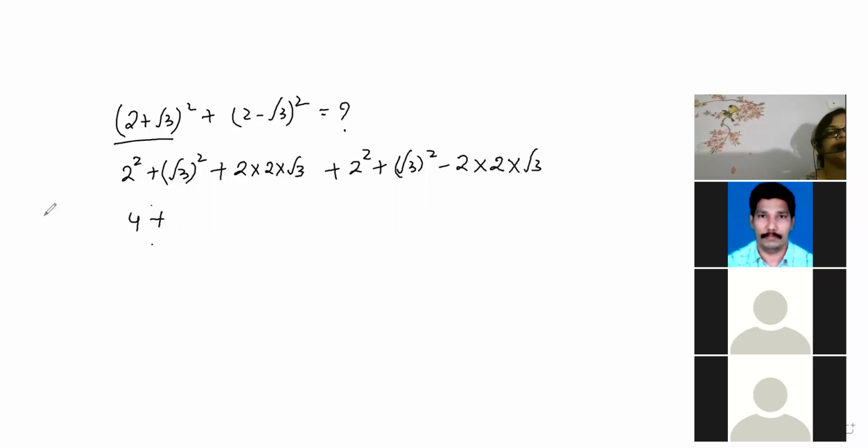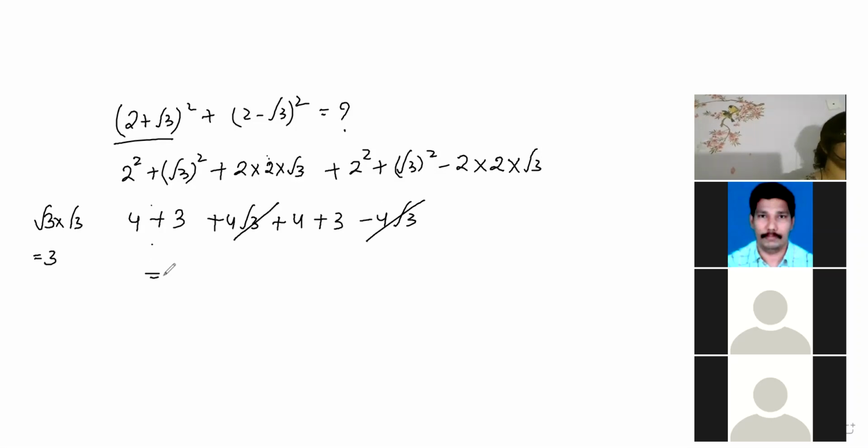Root 3 whole square means root 3 into root 3, it will give you 3. Now here 2 2s are 4 root 3, and this one will become again 4, and this one will become again 3, and this one will be minus 4 root 3. Plus 4 root 3 and minus 4 root 3 cancel. So 4 plus 3 is 7, 7 plus 7.